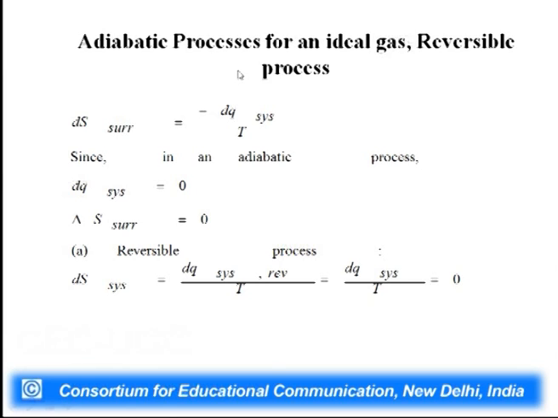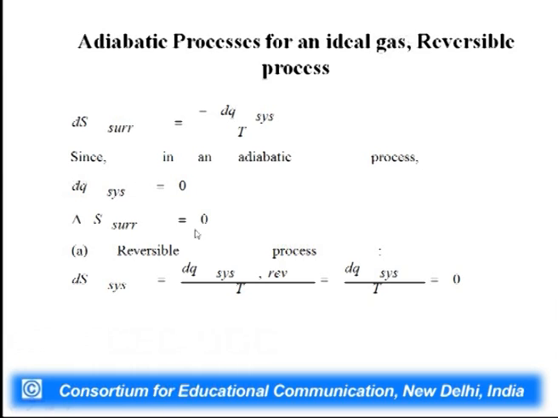Now, suppose we change the process. We are doing the same expansion, but through an adiabatic process in a reversible manner. Since this is adiabatic, dq system is going to be 0, and we know that dS surrounding is equal to minus dq system by T, and since in an adiabatic process dq system is equal to 0, dS surrounding is 0.